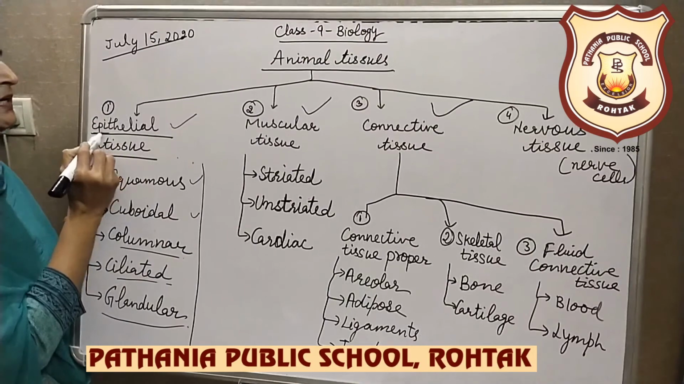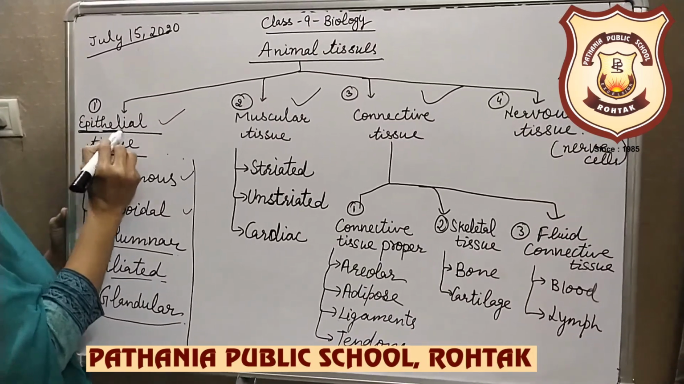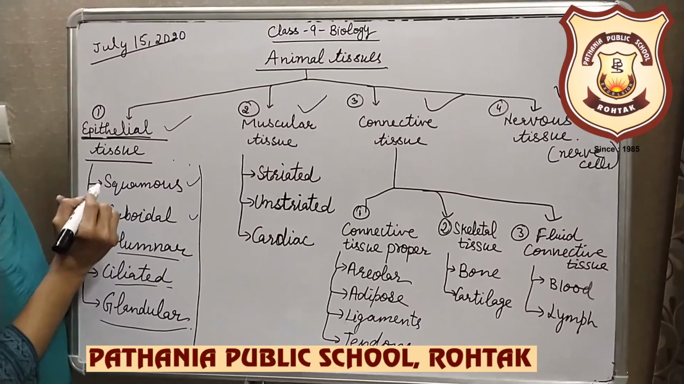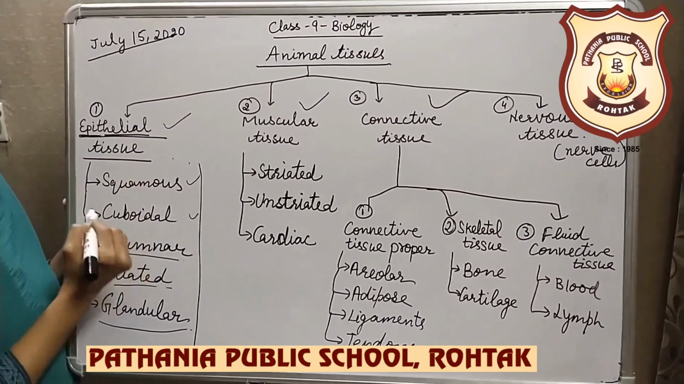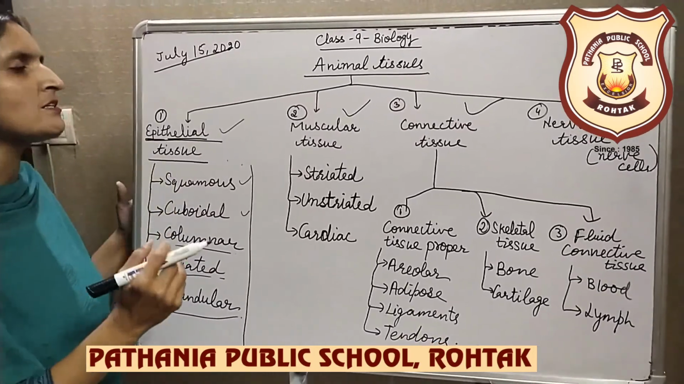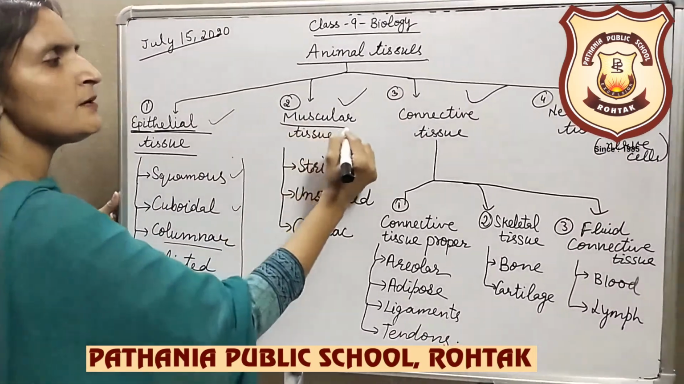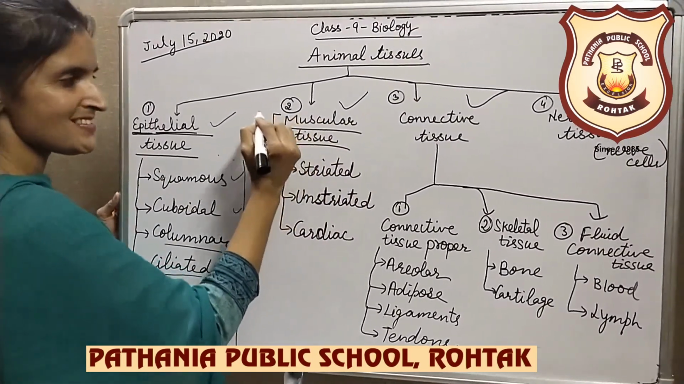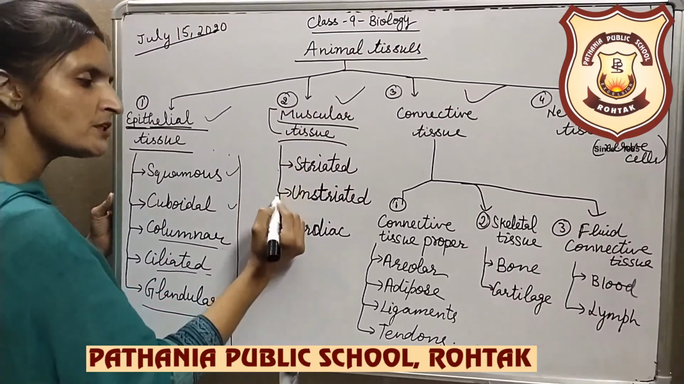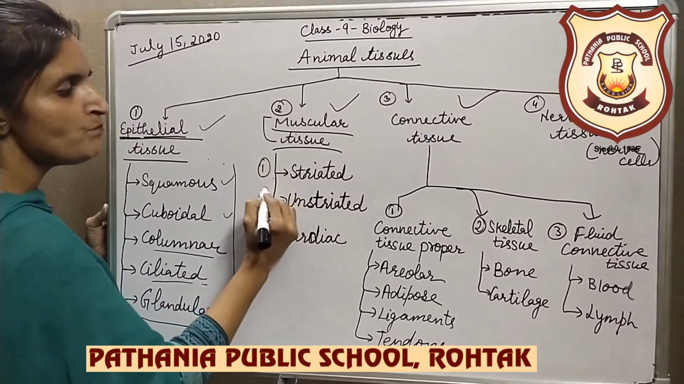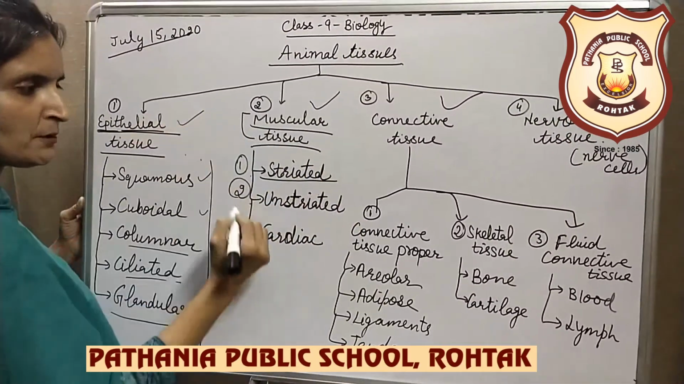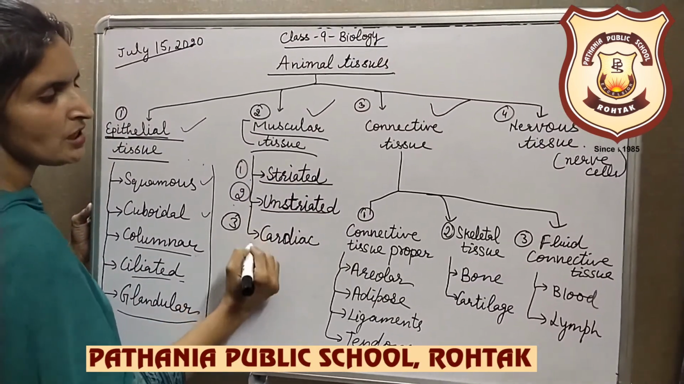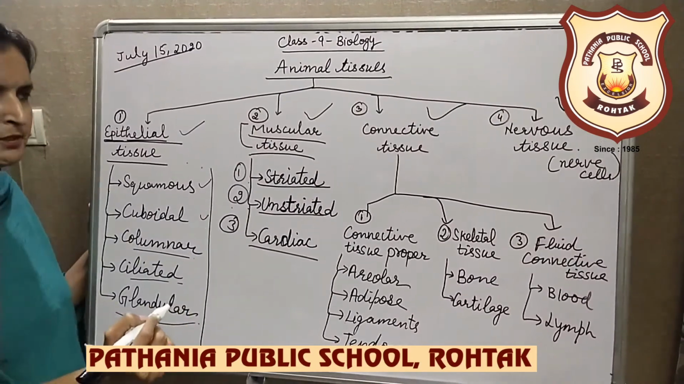As the name indicates, epi means outermost, thelial means layer. This epithelial tissue forms the outer covering of most of the body organs and the cavities present in between them. Then another type of animal tissue is the muscular tissue, which is found mostly in the muscles and has been further classified into three types. Number 1, striated muscle fibers. Number 2, unstriated muscle fibers. And number 3 are the cardiac muscle fibers.